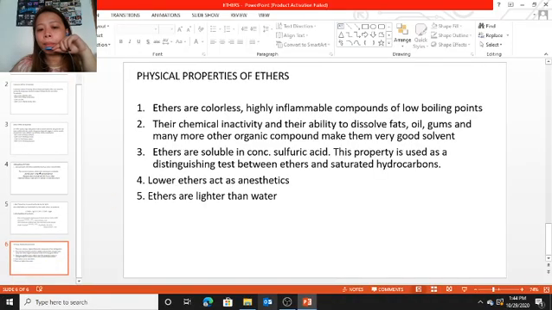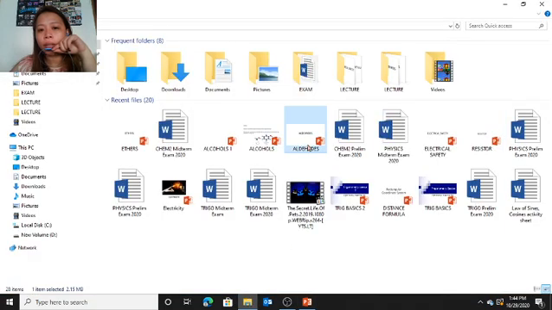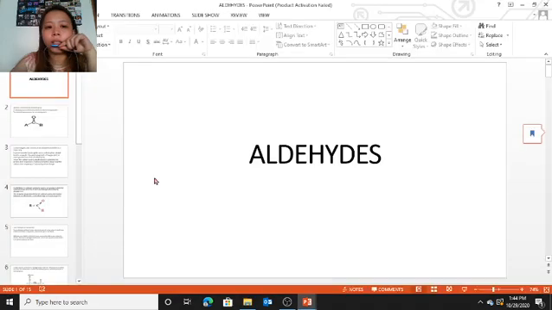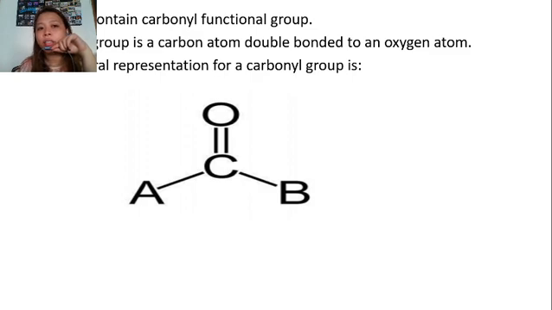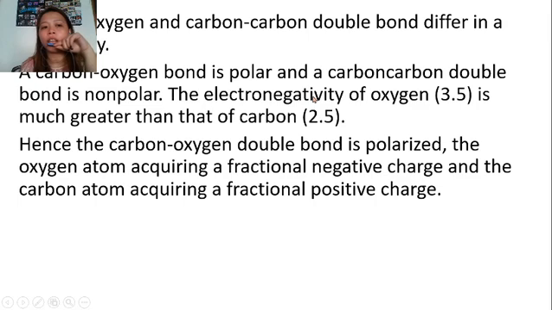So, next topic, we have our aldehydes. Aldehydes contain the carbonyl functional group. The carbonyl has a carbon double bonded to oxygen, with other groups attached. This is the structural representation of a carbonyl group.